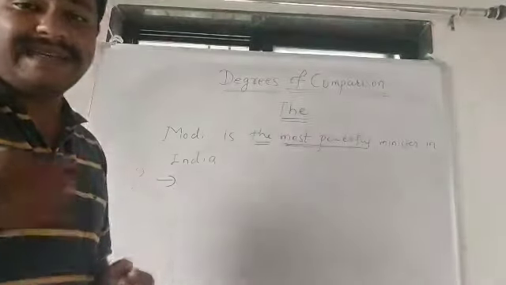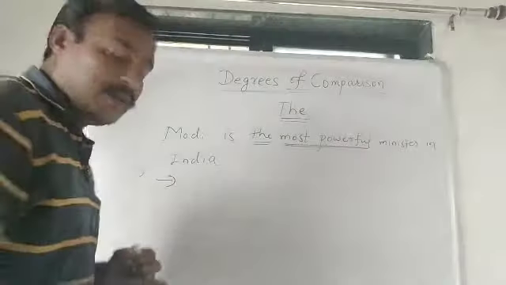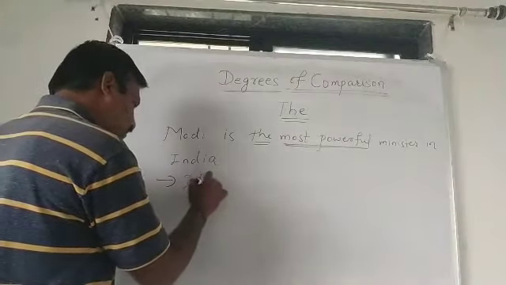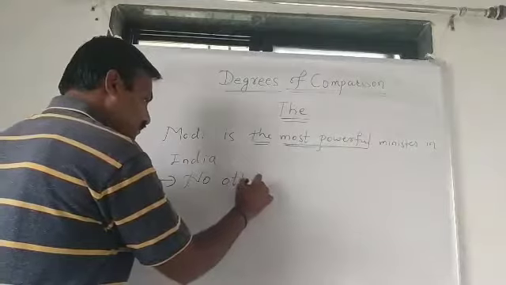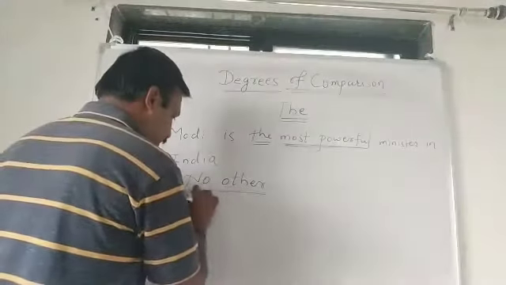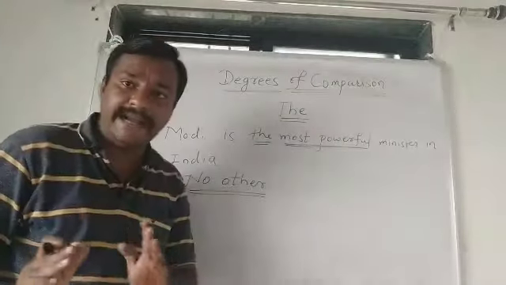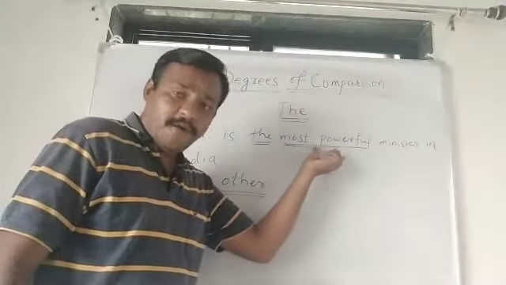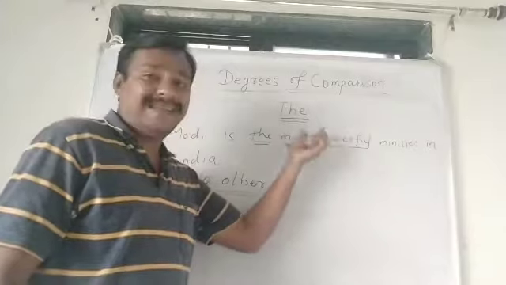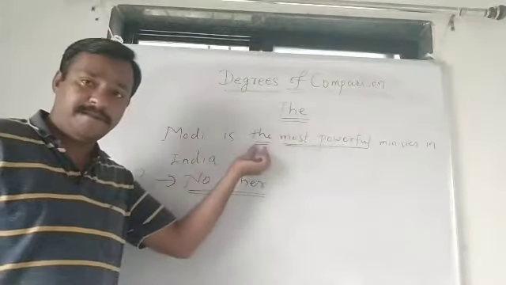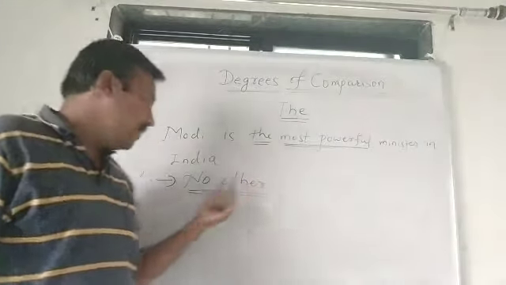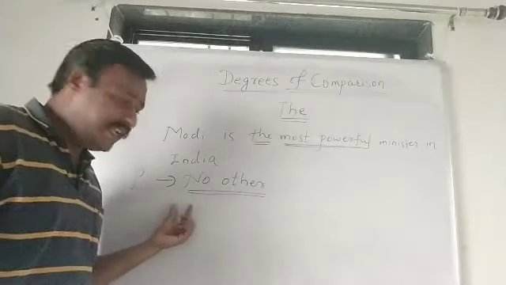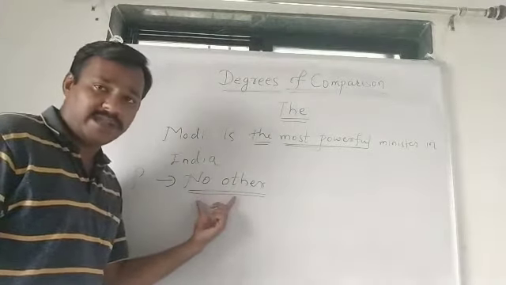We have to start our sentence with "no other". Keep in your mind, whenever before the superlative form of adjective there is "the", while changing it into positive degree we should start with "no other".